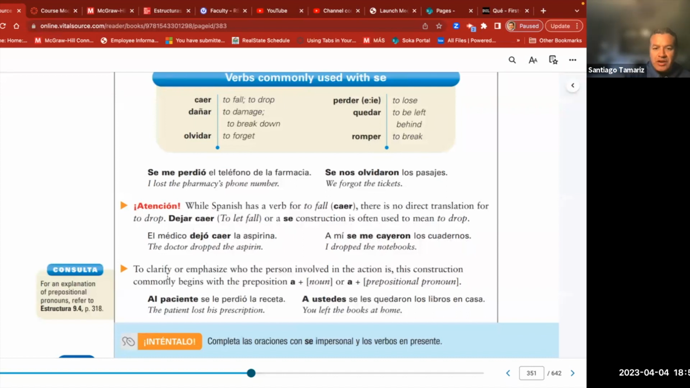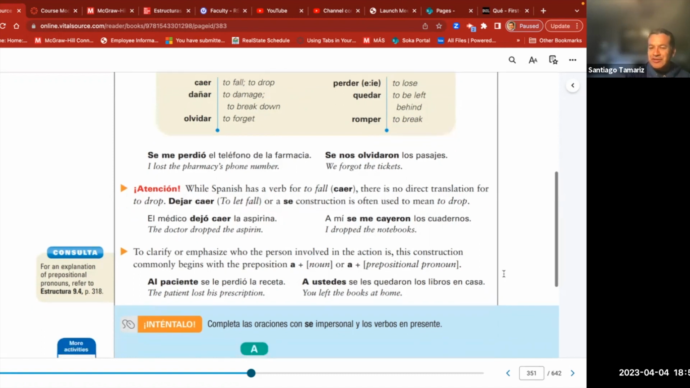Bien, aquí tenemos, to clarify or emphasize who the person involved in the action is, this construction commonly begins with the preposition a or a prepositional pronoun. Like gustar, very similar. Al paciente se le perdió la receta. You can say also se le perdió la receta al paciente at the end. Remember, like gustar, a mí me gusta estudiar. You can say also, me gusta estudiar a mí. A ustedes se les quedaron los libros en casa. Or se les quedaron los libros en casa a ustedes.